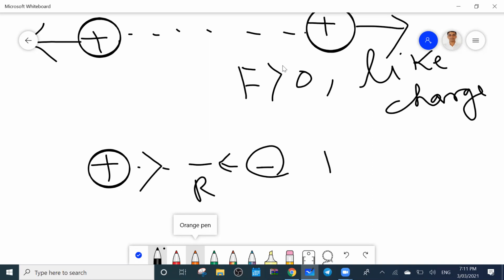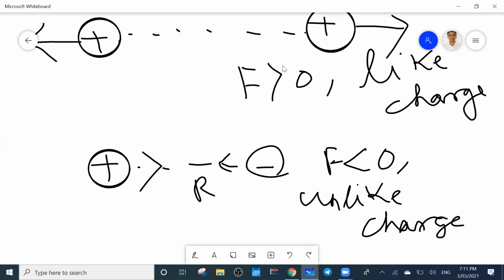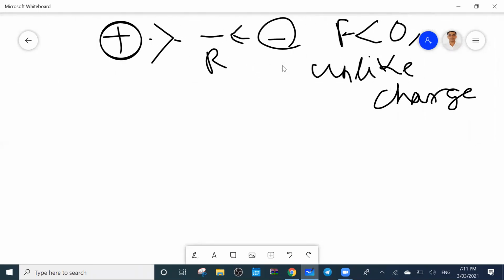So for unlike charges, the force will be negative. Okay, so at least remember this: for like charges, force will be positive; for unlike charges, force will be negative.